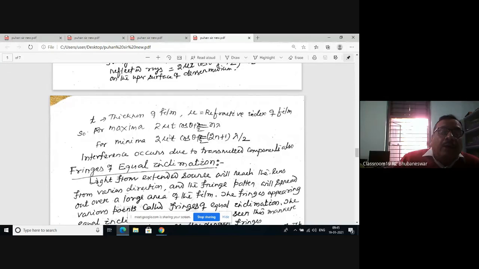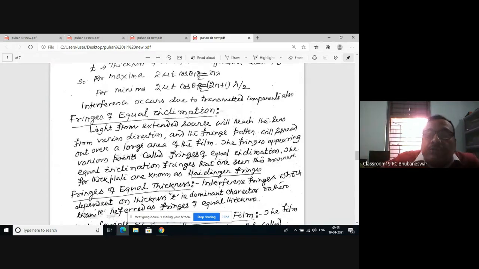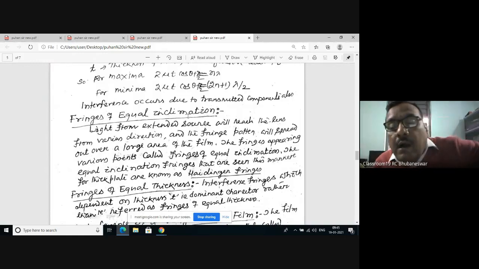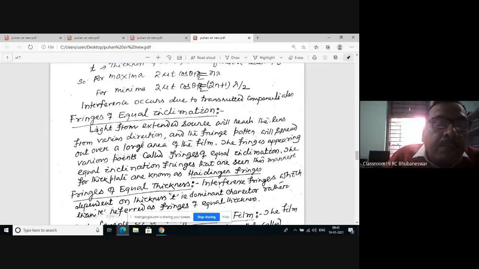Okay, now let's come to fringes of equal inclination. In your course, there is interference due to thin film, qualitative description of fringes of equal inclination. What do you mean by equal inclination? Light from an extended source will reach the lens from various directions, and the fringe patterns will be spread over a large area of the film.